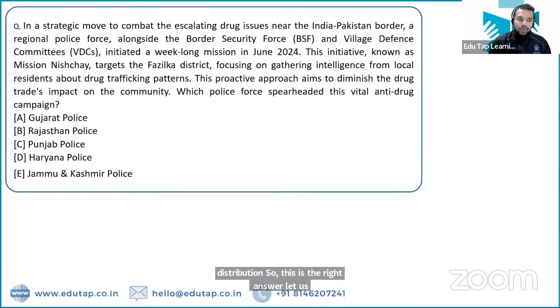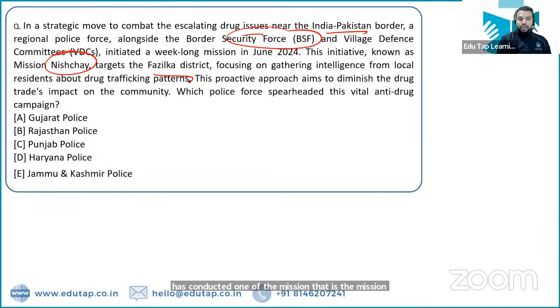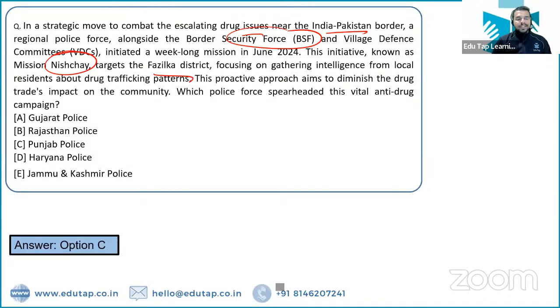In a strategic move to combat the escalating drug issues near the India-Pakistan border, Border Security Force has conducted one of the missions, that is the Mission Nishchay in the Fazilka district. You have to tell me the name of the police force which has spearheaded this vital anti-drug campaign. तो कौन सी पुलिस ने यहाँ पर बीएसएफ की हेल्प की है इन कंडक्टिंग द मिशन निश्चय? तो द नेम ऑफ द पुलिस इज पंजाब पुलिस.